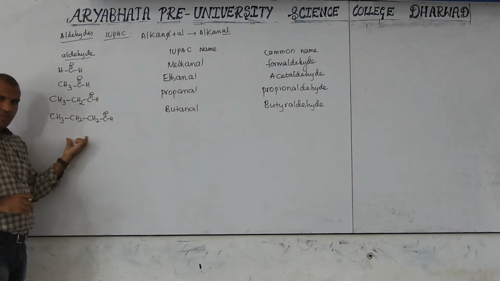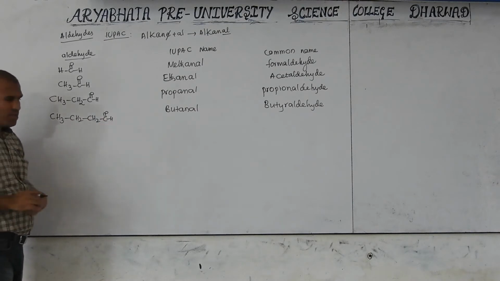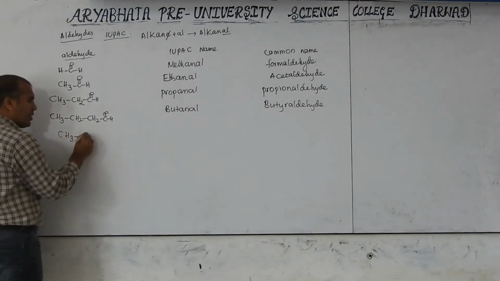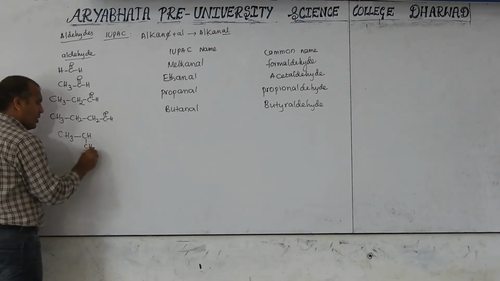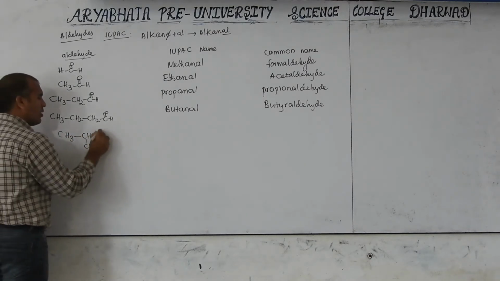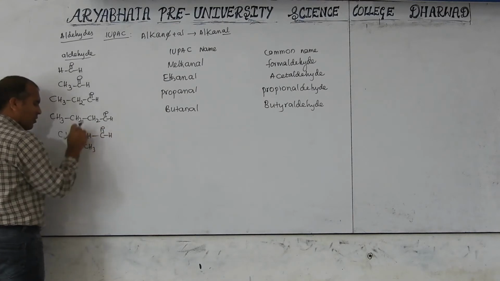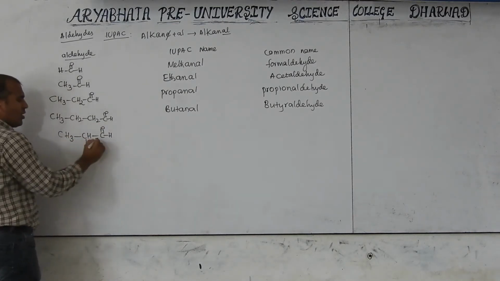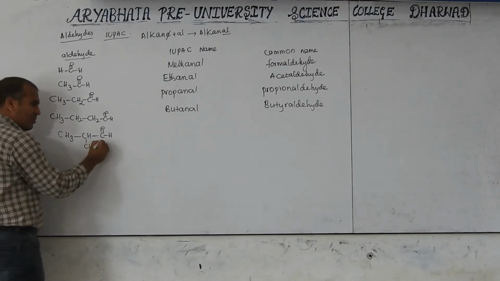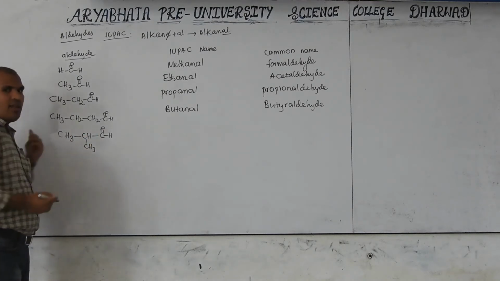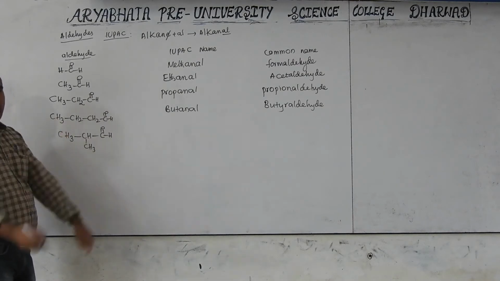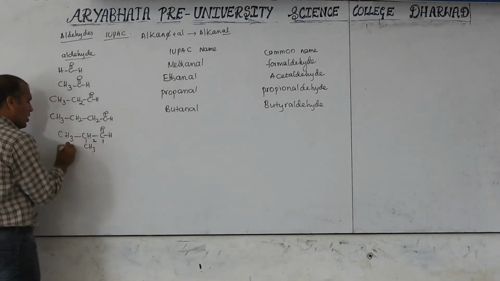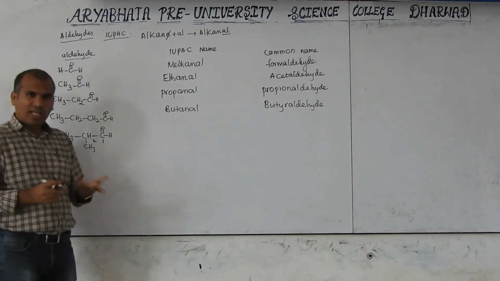Now branching is possible because this is a longer carbon chain. I want to extend this as a branch: CH3-CH-CH3, so 1, 2, 3 carbons in the chain, with the same number of carbons but one branch added. Always the aldehyde carries the first number. There is no need to check left to right. That's why 1, 2, 3. Here no lowest sum rule is applicable.